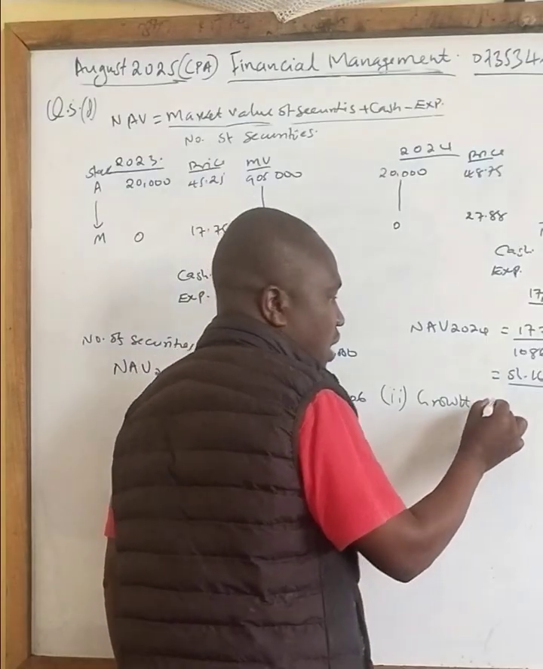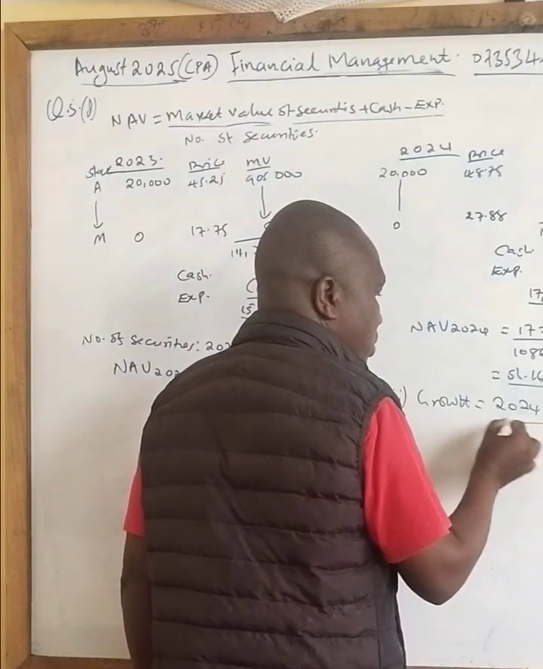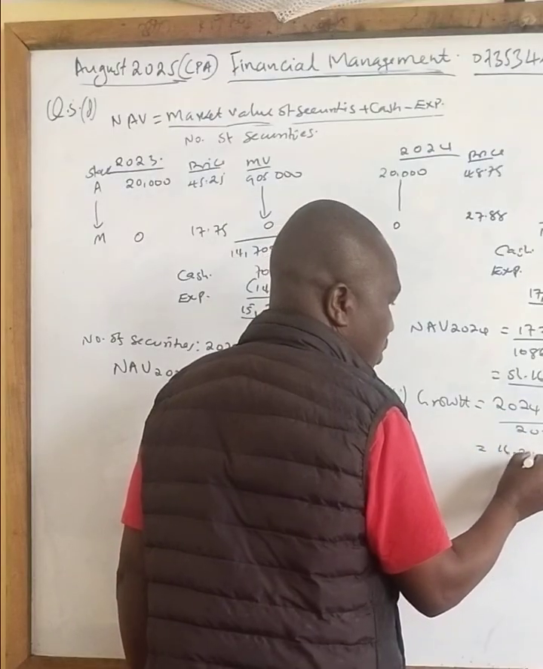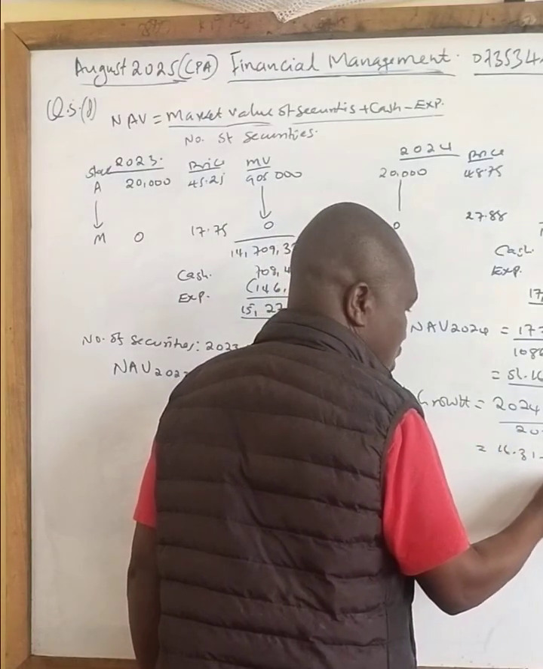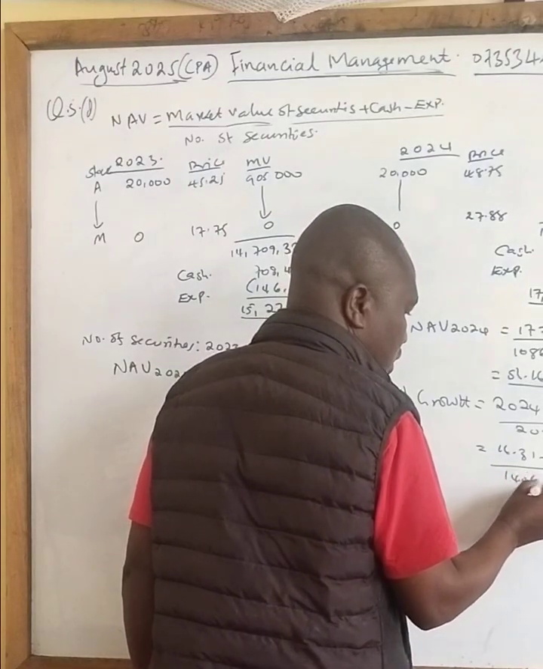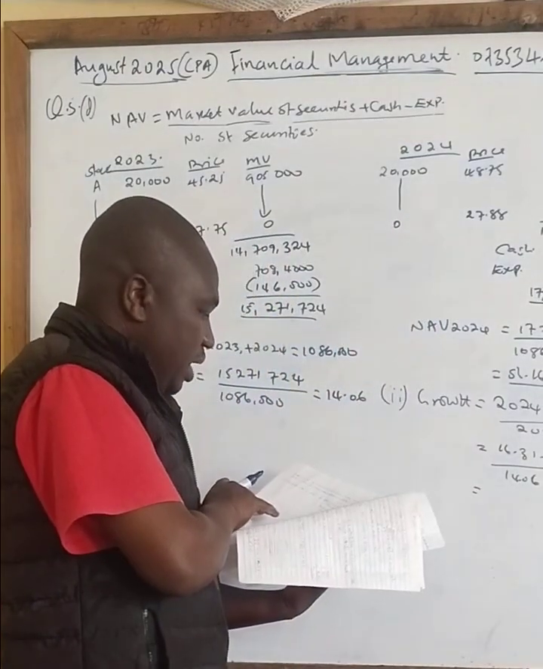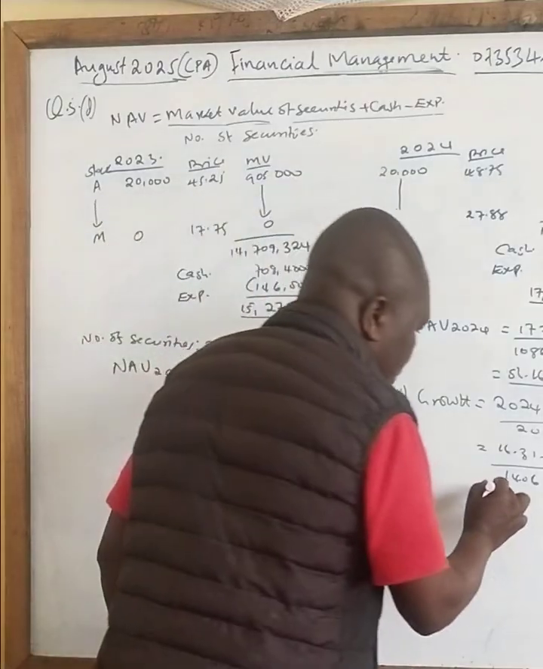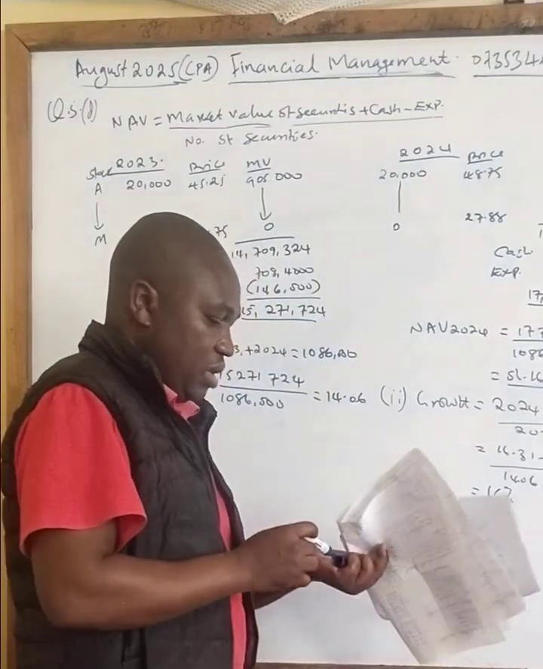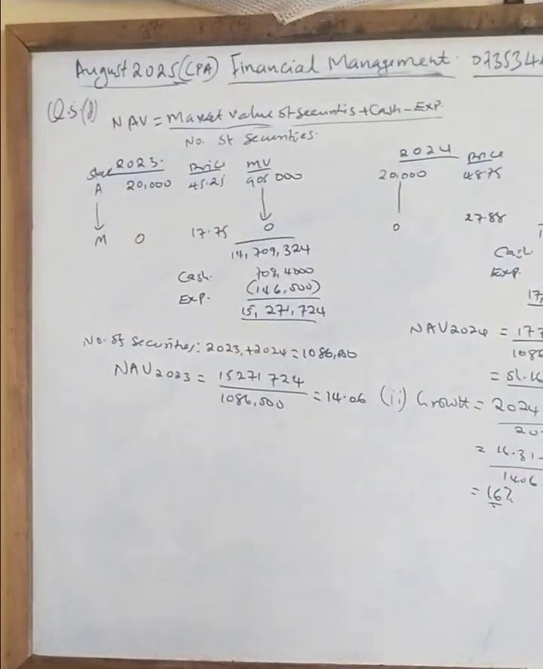So growth here, we take now the current year, which is 2024, minus 2023, you divide by 2023. So this gives you 2024 is 16.31 minus 14.06, you divide by 14.06. So the answer you get is around 16%. So for that case, you would have now scored your 6 marks for question 5D. Okay, we move on.